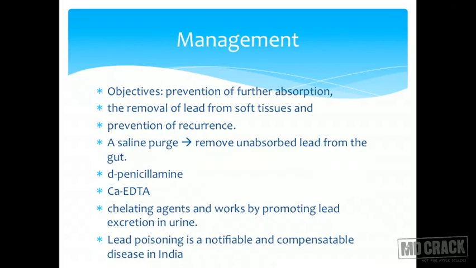Management. The objectives of management of lead poisoning are, first and foremost, prevention of further absorption. So we need to stop further absorption. From that, the removal from soft tissues, and for prevention of recurrence. We give a saline purge to remove unabsorbed lead from the gut. So at least what has gone inside should not be absorbed, and therefore we use a saline purge.